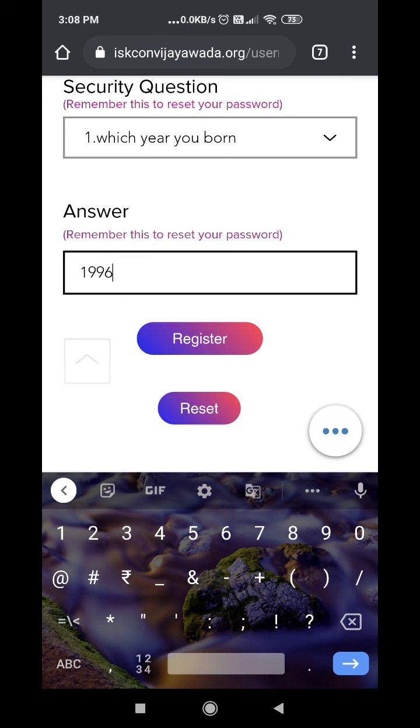In case in future you forget your password, in order to recover it you will have to answer this question, which year you were born. So you can put whichever year you have mentioned. Then click on register.